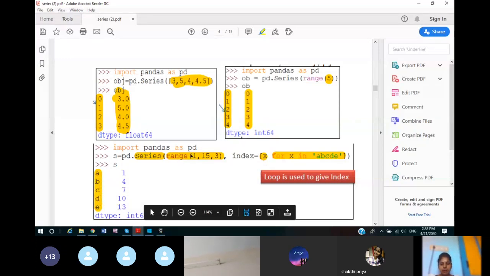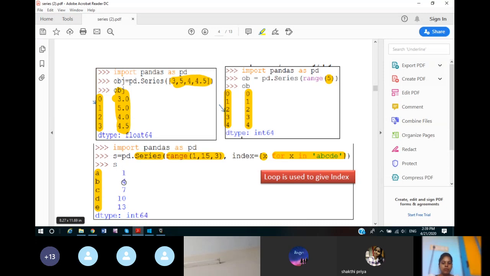Now the range function will start the data value from 1. It will go up to 15 minus 1, and it will take a step of 3. That means the first value will be 1, then add 3. So the next data value will be 1 plus 3, 4. Then again add 3, 4 plus 3, 7.